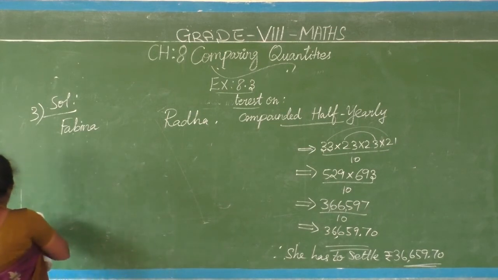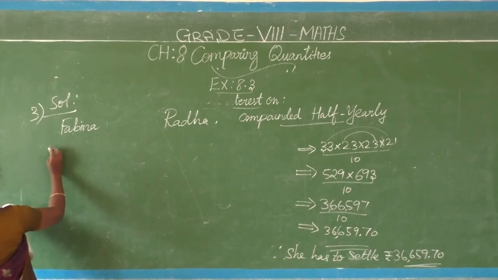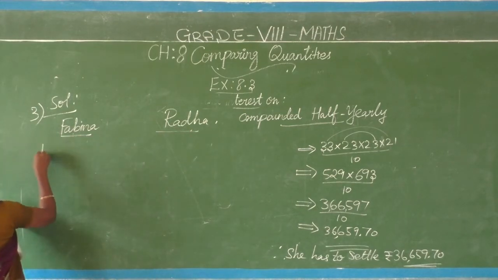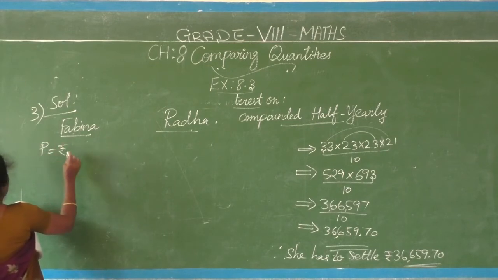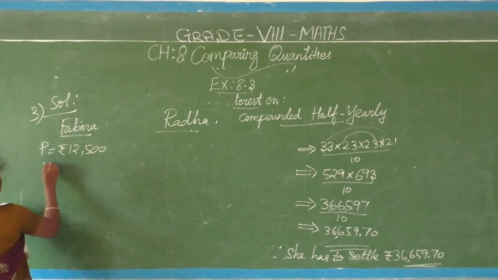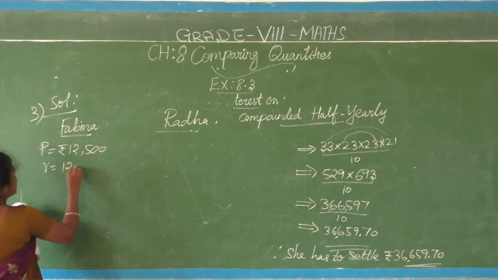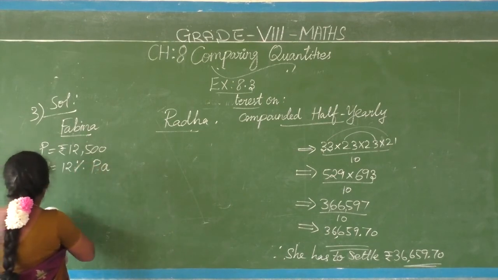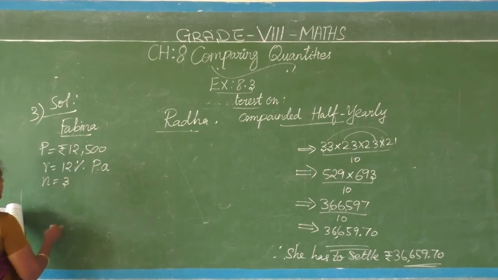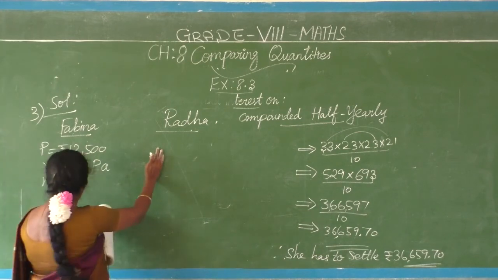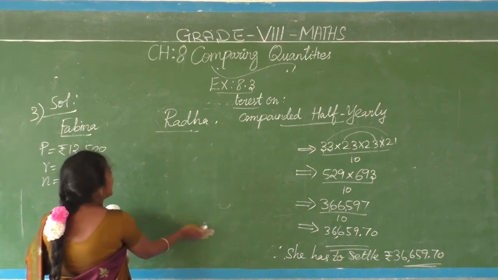That's all. So here Febina borrows principal, how much? Principal rupees 12,500. Rate of interest 12% per annum. Number of years 3. You see, the borrowed amount is simple interest based here, but Radha borrows the same amount.